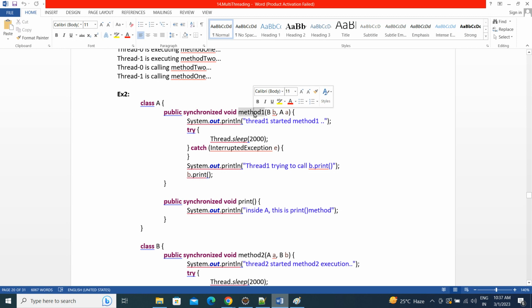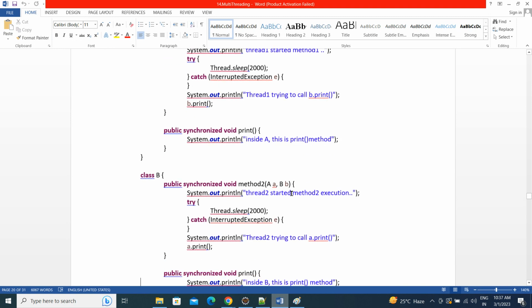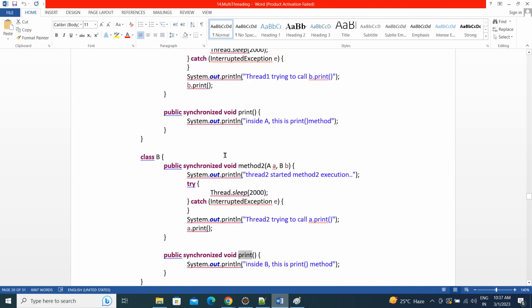Method 1 is calling the B class print method. Class B also has a print method, and class A also has a print method. Method 2 is calling the A class print method, and method 1 is calling the B class print method. All are synchronized methods.